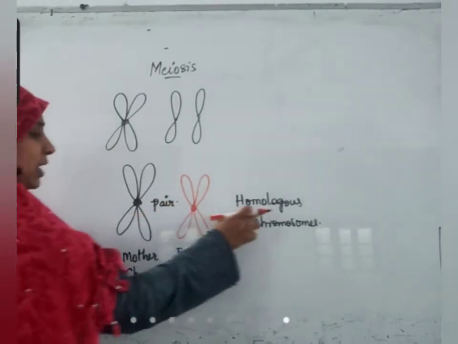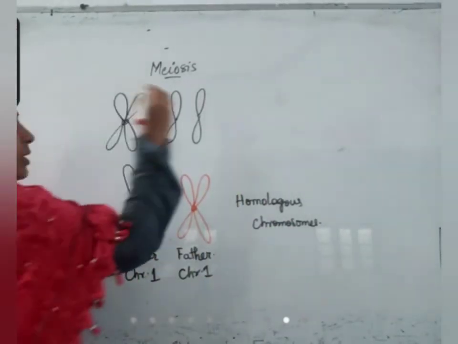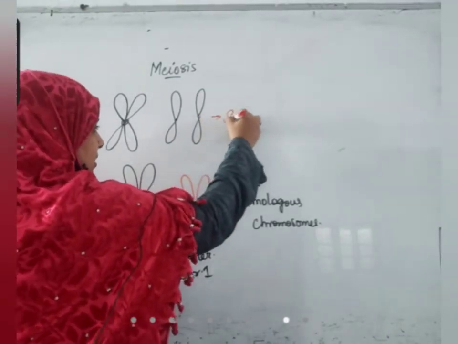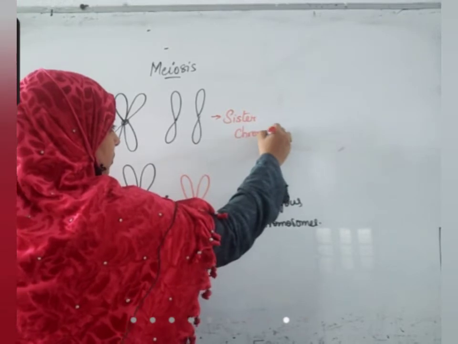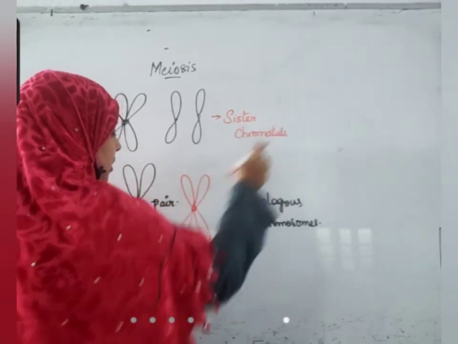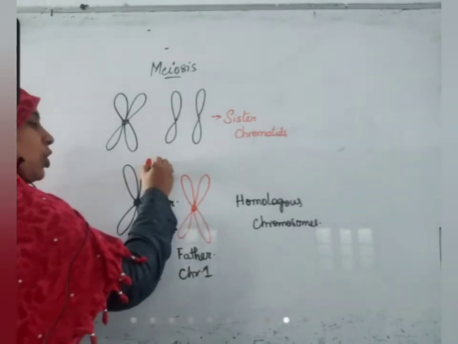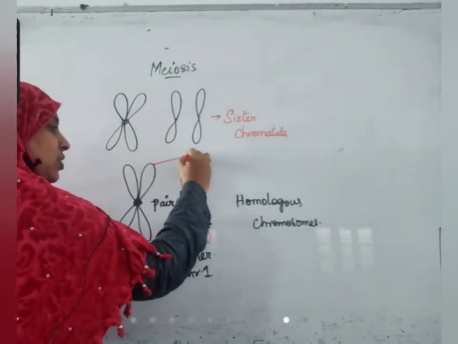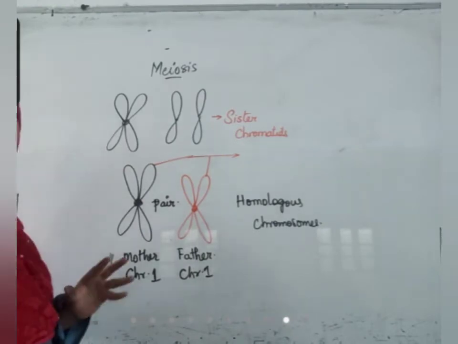This type of pair is called homologous chromosomes. Okay. These two are sister chromatids. These two are homologous chromosomes. Now, what do you call this chromatid and this chromatid? Are they sisters? Guess it. Just guess it.